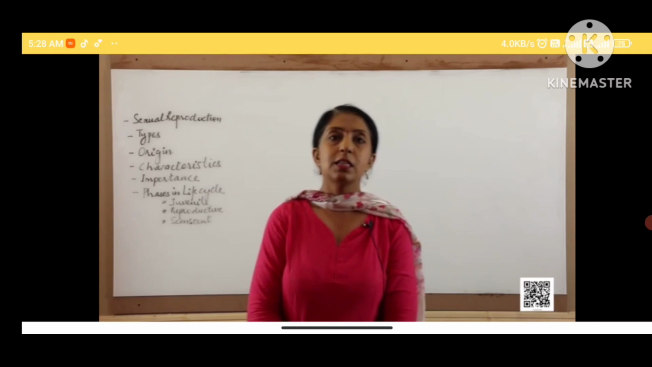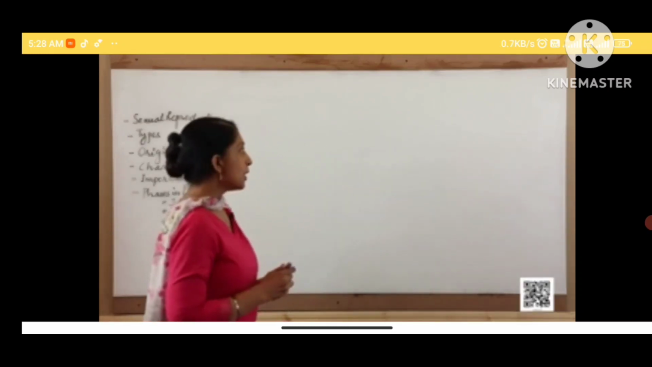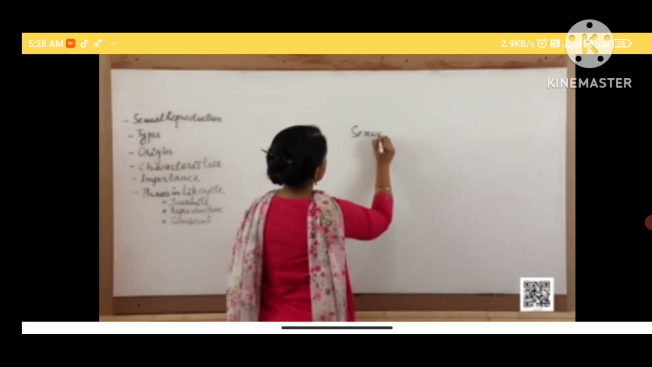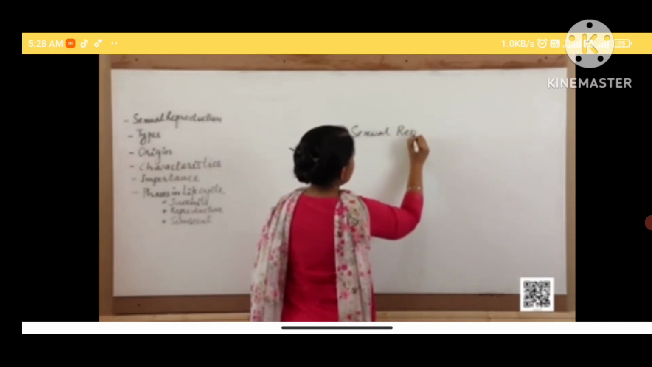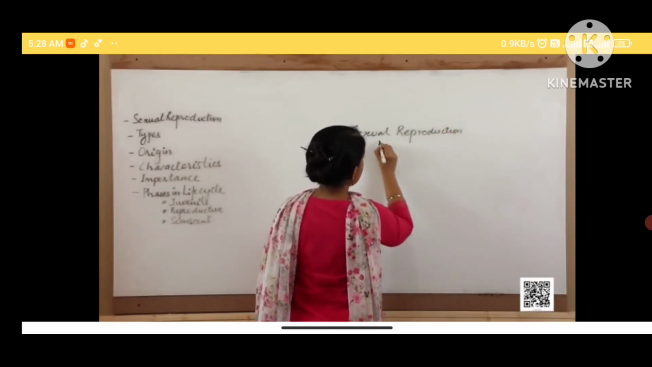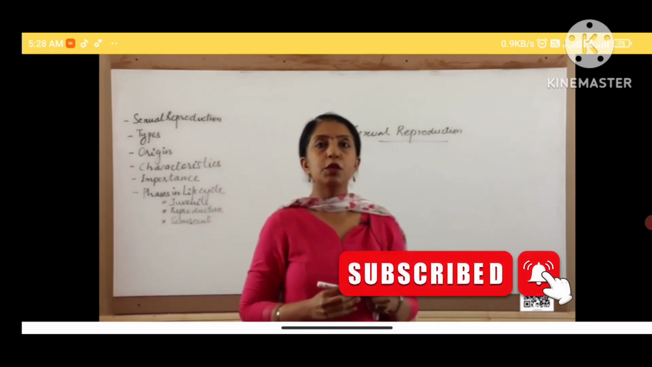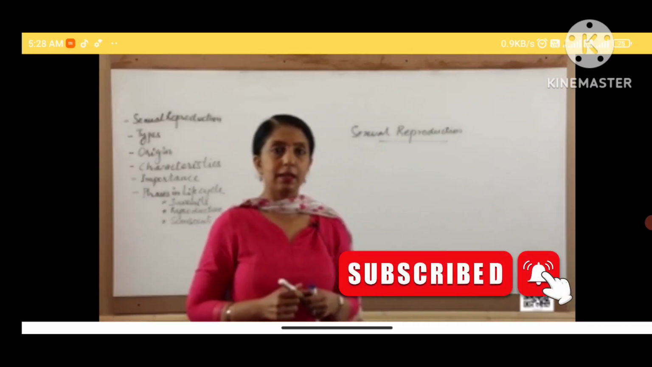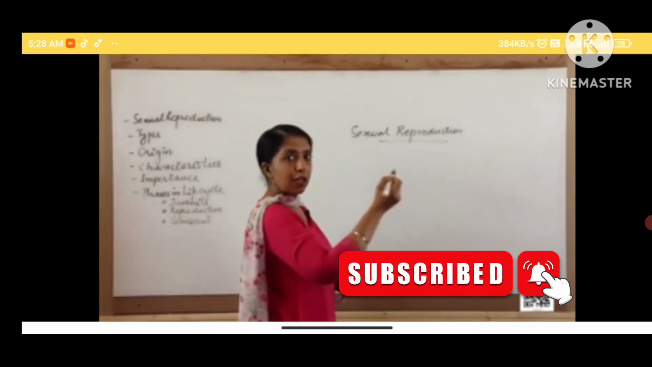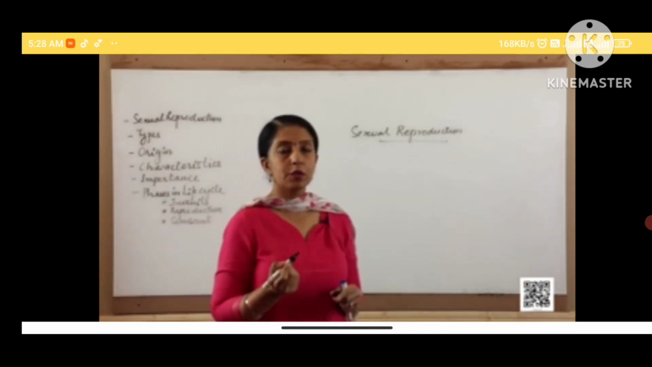So let us start off with the definition of sexual reproduction. What is sexual reproduction? Sexual reproduction is the process of development in which fusion and formation of gametes take place. That means that it is a type of reproduction in which the gametes are formed and they fuse.